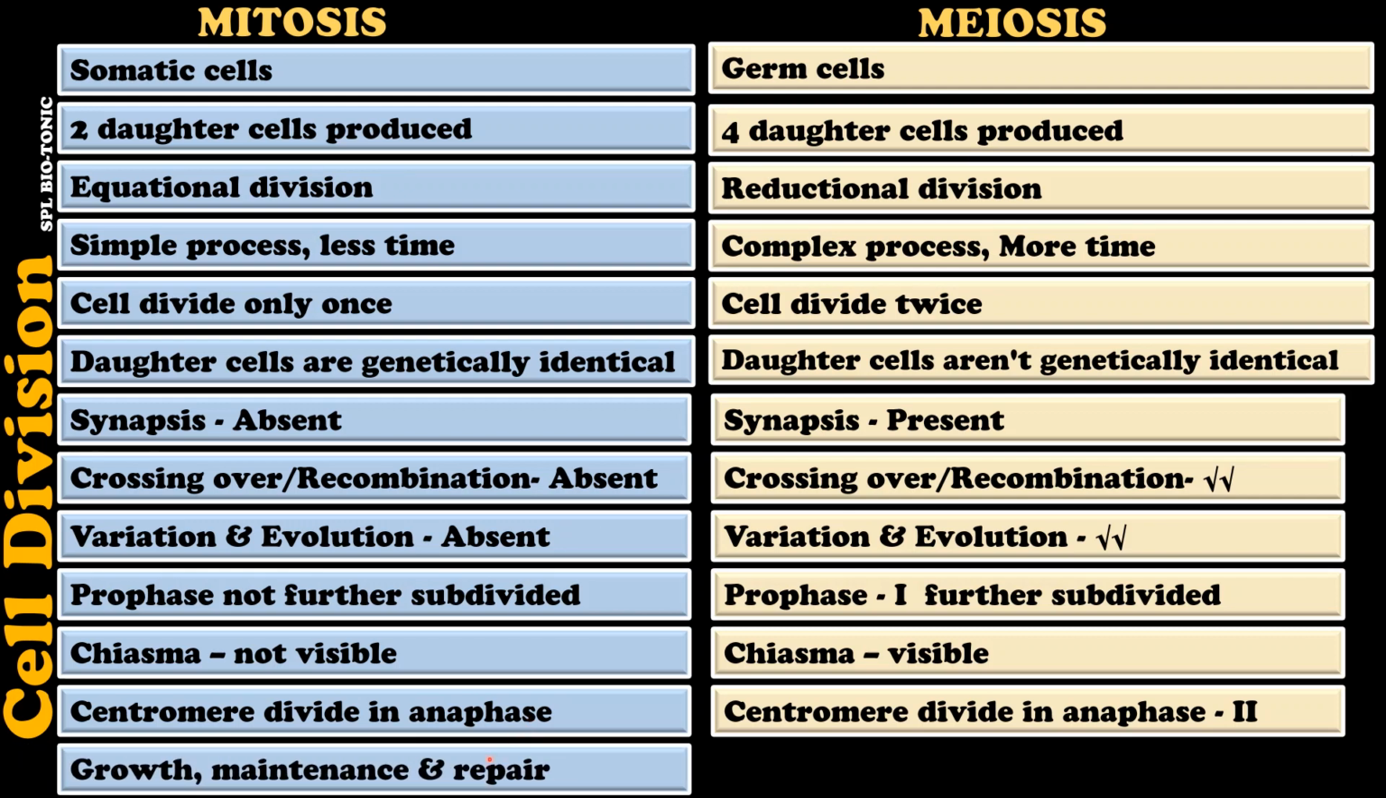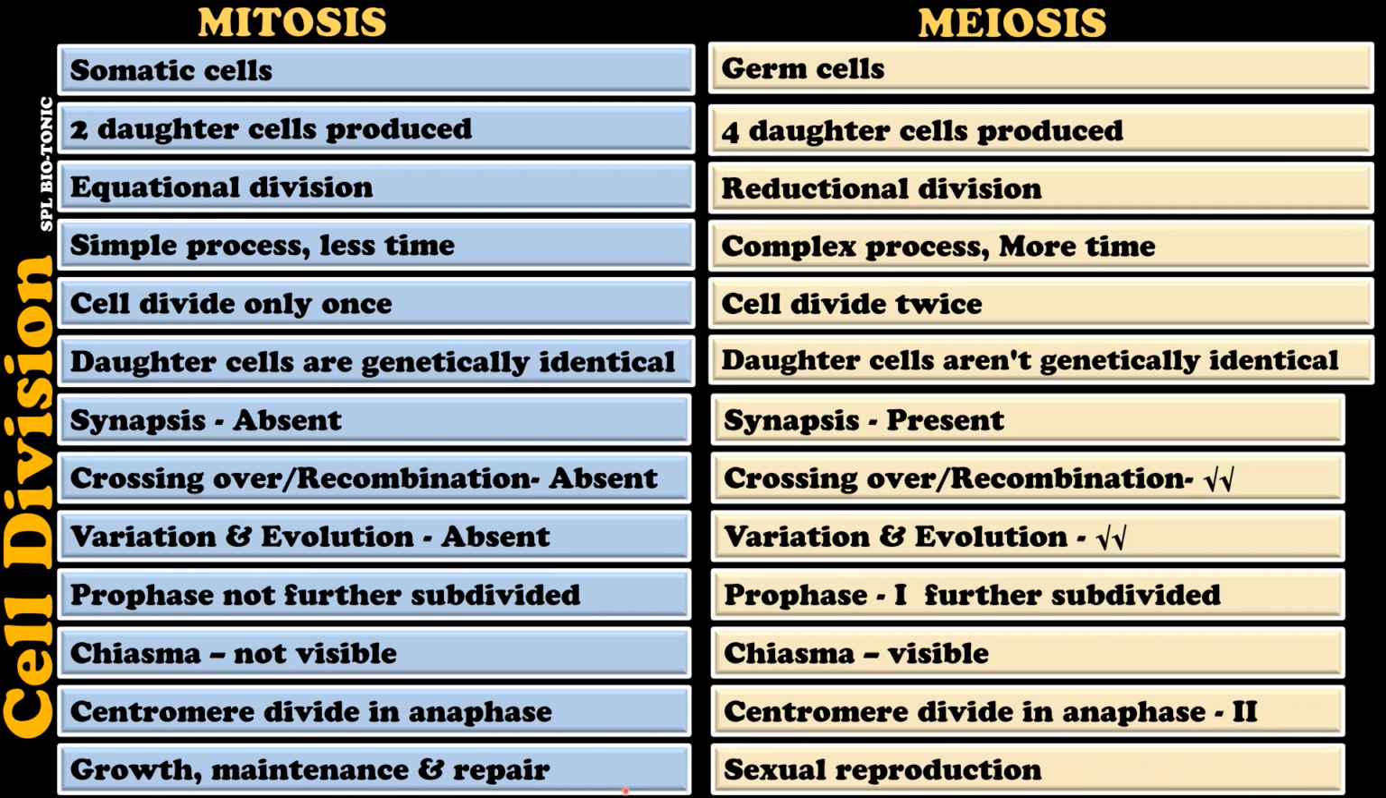Now, what is the significance of mitosis? Mitosis helps in growth, maintenance and repair, whereas meiosis in general helps in sexual reproduction. Students, by now we know that the meiosis takes place in the germ cells, that is testes in male, ovaries in females. Students, the processes such as spermatogenesis and oogenesis are nothing but meiosis process.